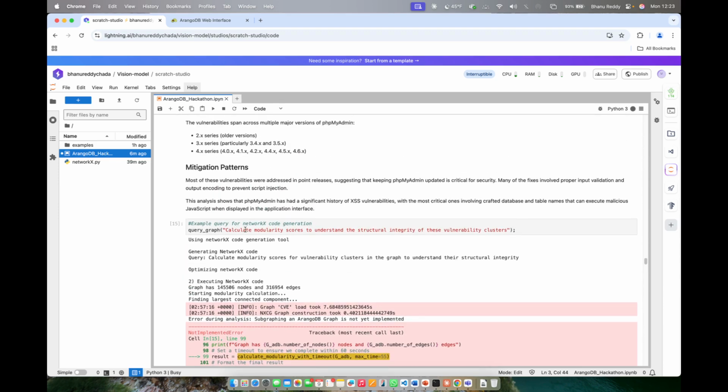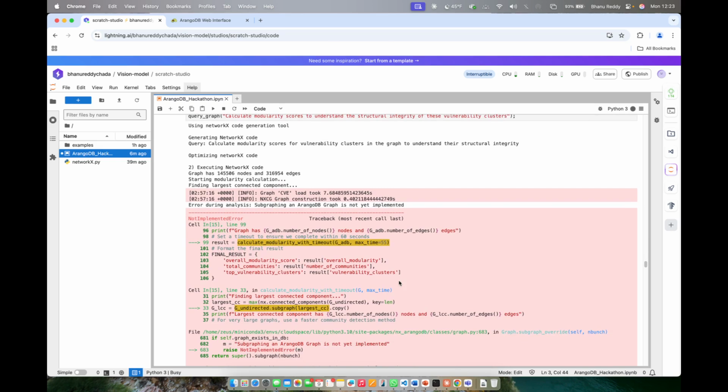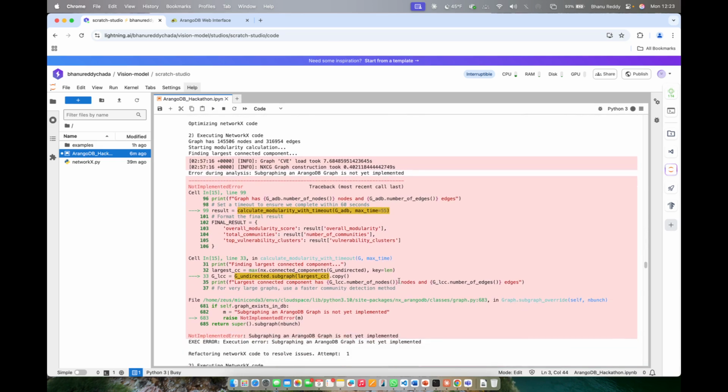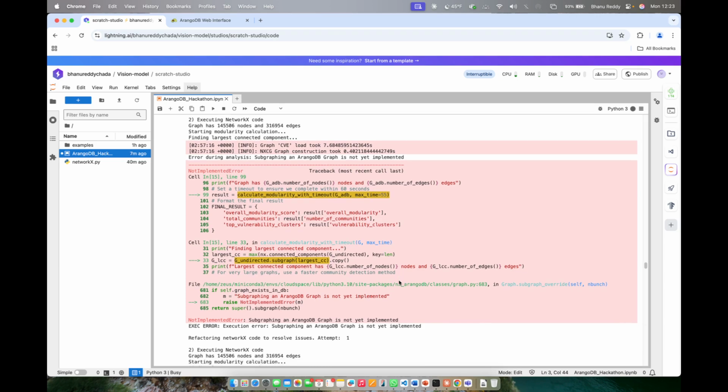So for this example query for NetworkX code generation, you can see that the query asked by the user is to calculate modularity scores to understand the structural integrity of these vulnerability clusters. But then you can see that the code generated has a lot of errors, and it says subgraphing is not yet implemented.